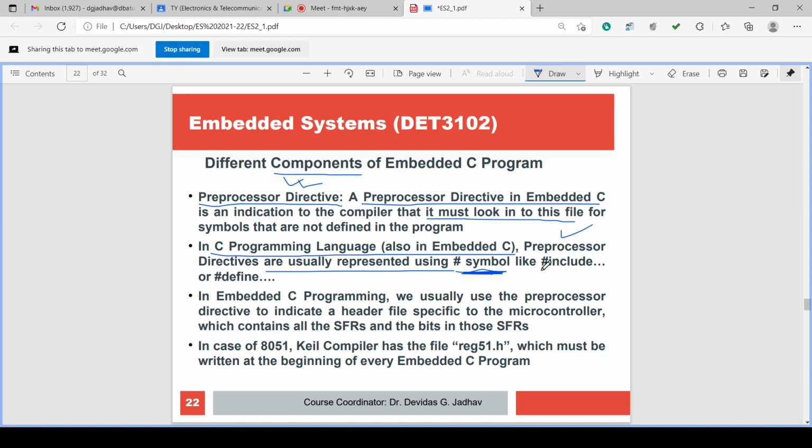Hash include is there, hash define is there. In embedded C programming, we usually use the preprocessor directive to indicate a header file specific to the microcontroller.